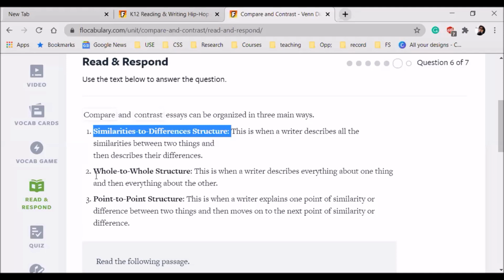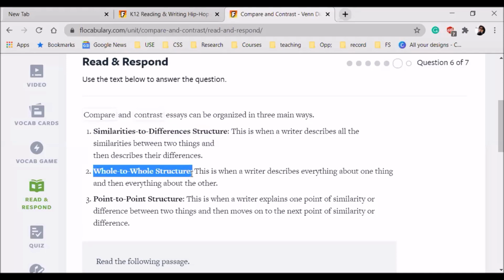सही है? Then we have whole to whole structure. जैसे हमारे पास वो एक पैराग्राफ था बेले और सालसा वाला, तो उसमें this is when the writer describes everything about one thing and then everything about the other thing. So in first part, the writer was talking about everything about the bele, and then he was talking about completely everything about salsa. So this is another type of writing which we could say whole to whole structure.